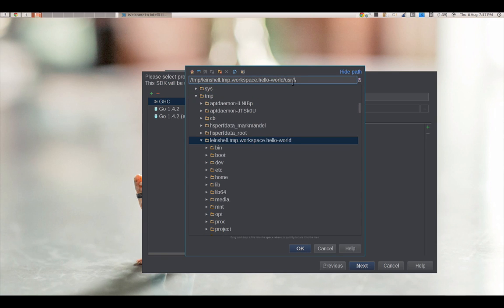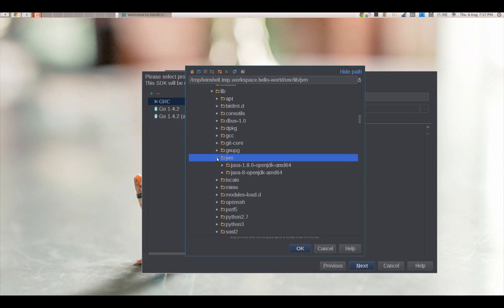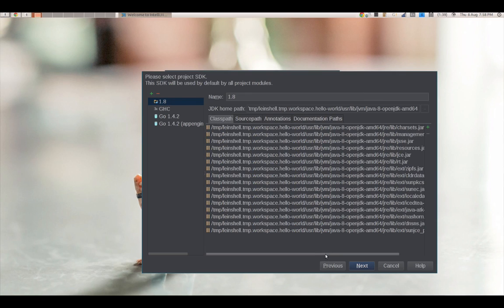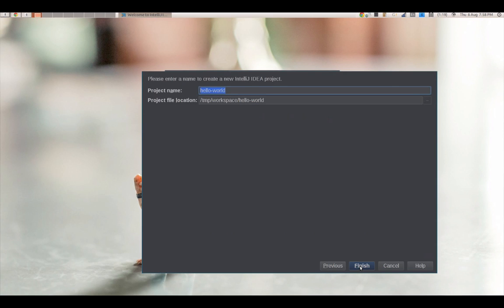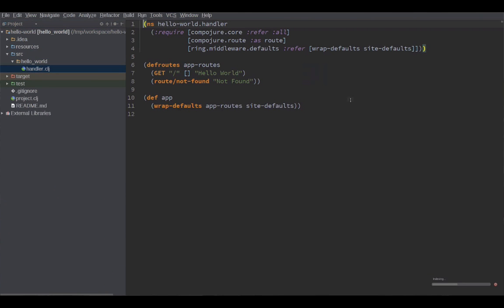Actually, I can type this a bit faster. Line shell, and we go into user, lib, JVM. And inside there, we will find Java 8. Awesome. Now it's found all the nice things. I'm going to give it hello world as a name, so I know that it's particular for this project. So, like I said, a little bit more extra work. But that now opens up. And it's indexing, so I'll wait for that to finish indexing.